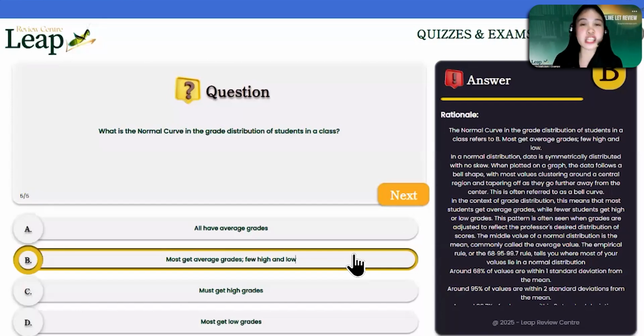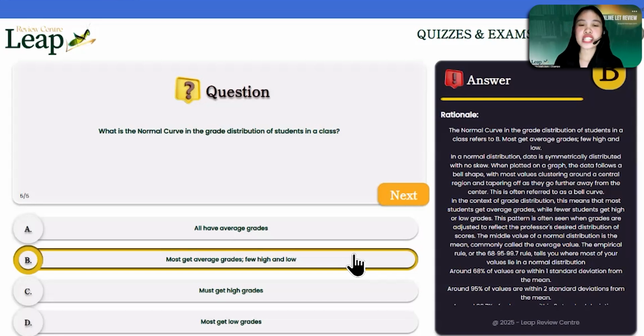So SD meaning to say that's the spread of the score. So that's one standard deviation. So if we are going to look at it, accumulated at the 65%. If it is 2 SD, that's 95. And for 3 SD, that's 99.7%. That's the reason why we have taken into account few high and low scores.